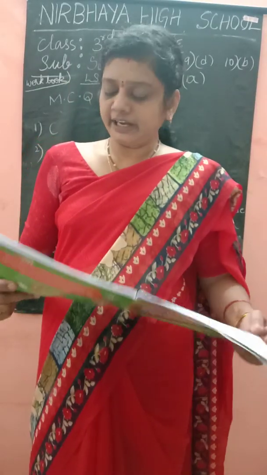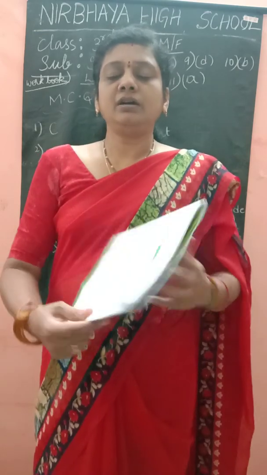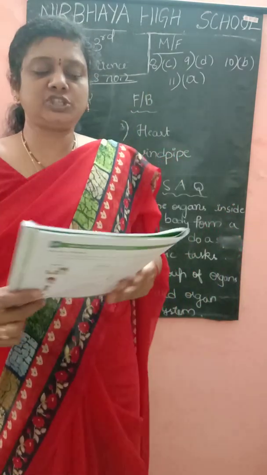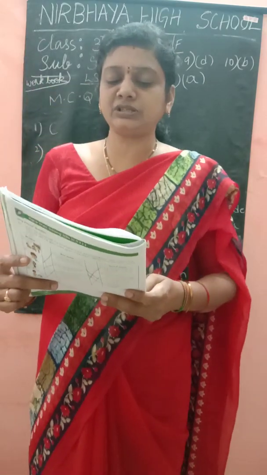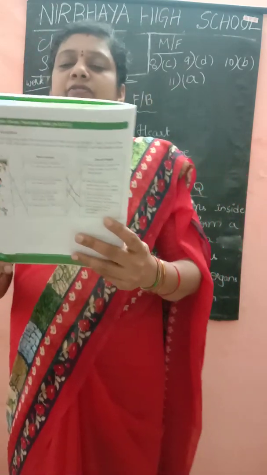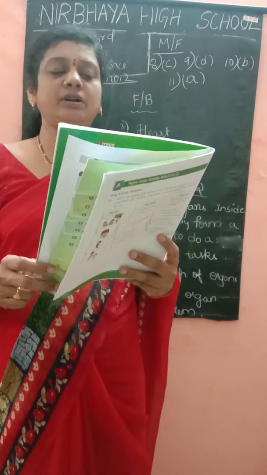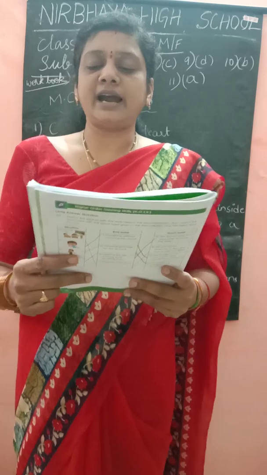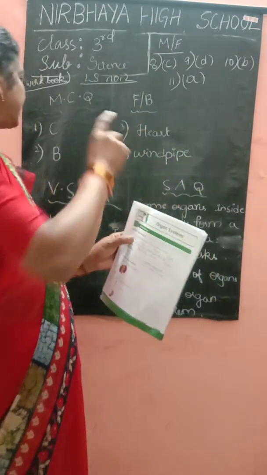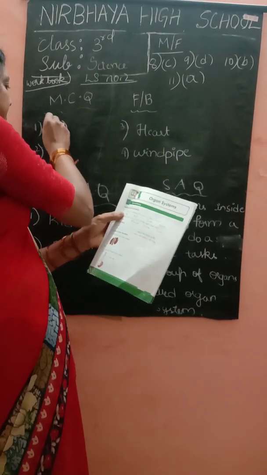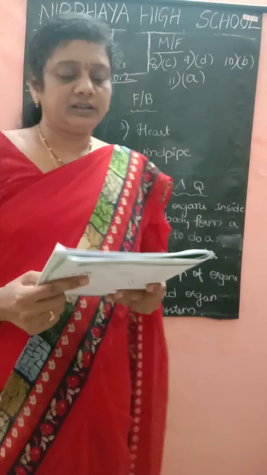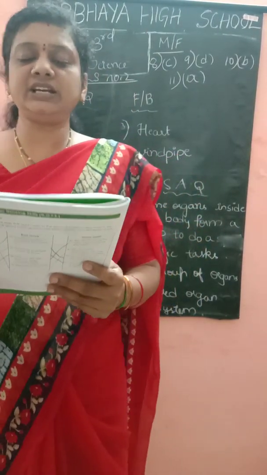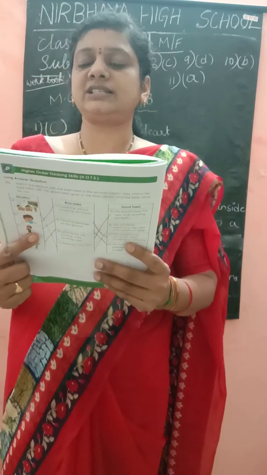Okay, children? Yes, children. Take your workbook, page number 11, lesson number 3, organ systems. Yes, the first one, remembering part, multiple choice questions. First one, which of the following organs is found inside our body? The option A, eye, B, ear, C, brain, and D, nose. Which one is correct, children? C, option C. Yes, and second one, when we eat food, to which of these organs does it go?